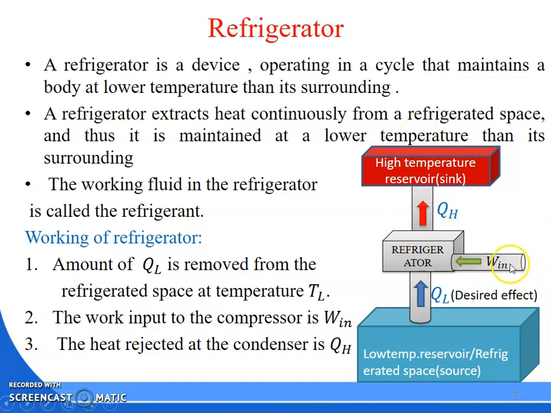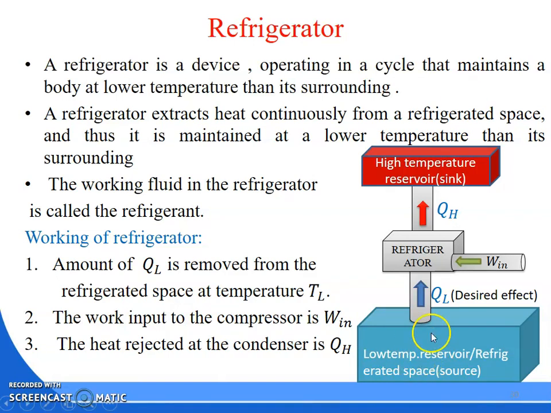So here work input means work done. The refrigerator is the system, so work input means work done on the system. Work done on the system is which work? Negative work. And how much heat will be rejected? QH amount of heat will be rejected to the surroundings. When you go to the back side of the refrigerator, what do you feel, warm or cold? You feel warm because some of the heat is rejected. In the back side of the refrigerator there is a condenser, that coil-type shape, where heat will be rejected.